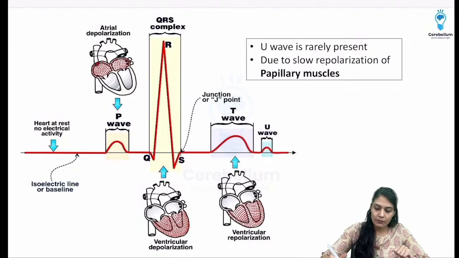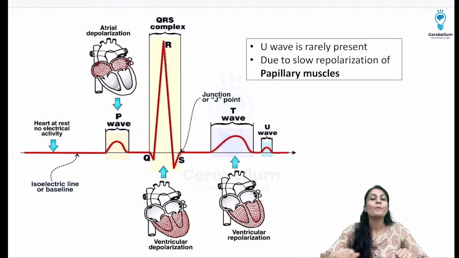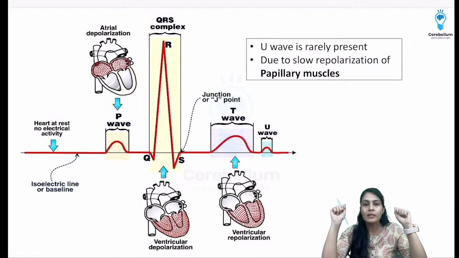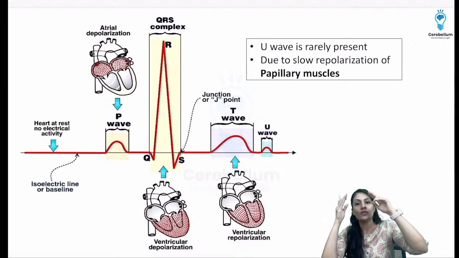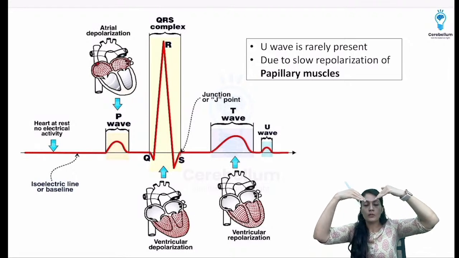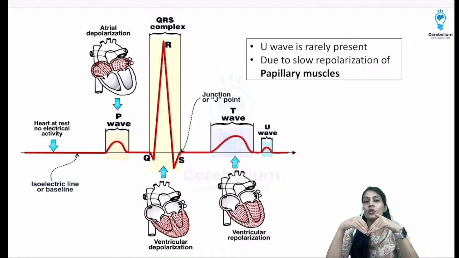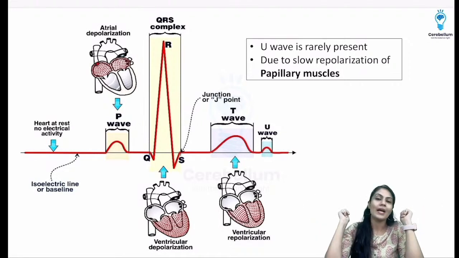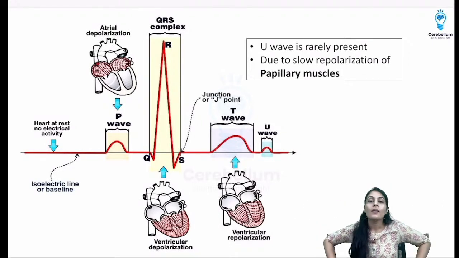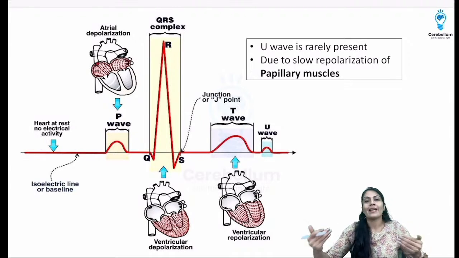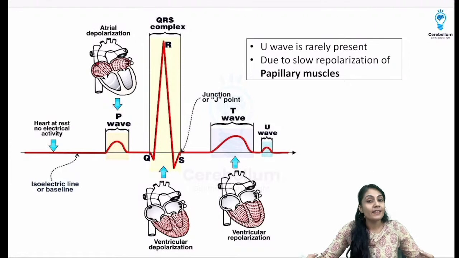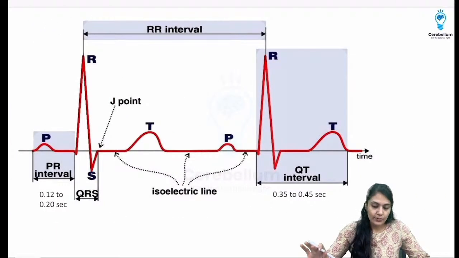Sometimes we can see a U wave, and it can be normal. Why is the U wave present? Because of the papillary muscles in the ventricles, which hold on to the chordae tendineae, and the chordae tendineae help to keep the valves in the correct position so that they won't open in the other direction. Please remember, I have seen cases where the chordae tendineae rupture because of an accident or major trauma, and definitely regurgitation is going to take place. All right, so everything is written already.